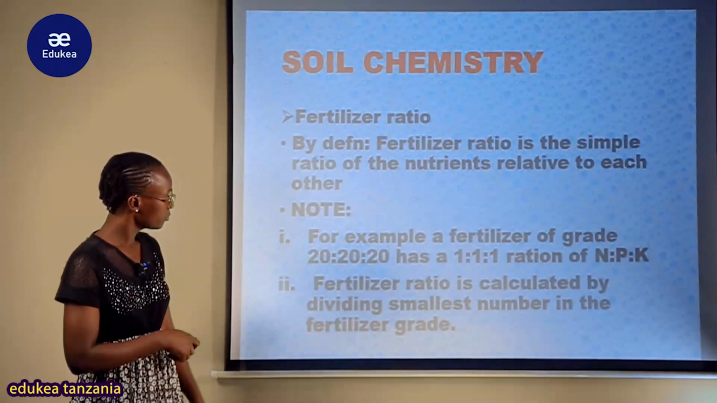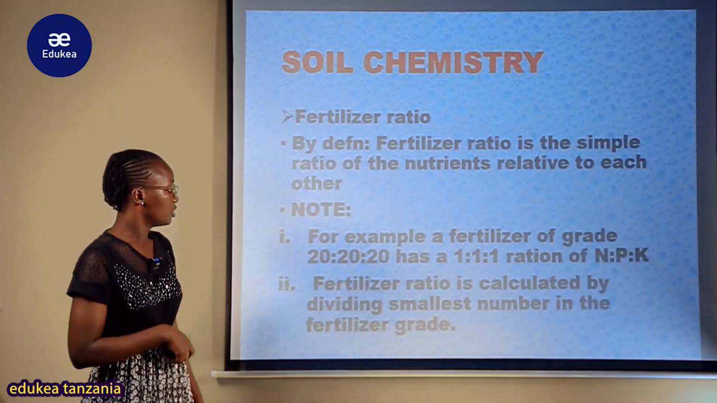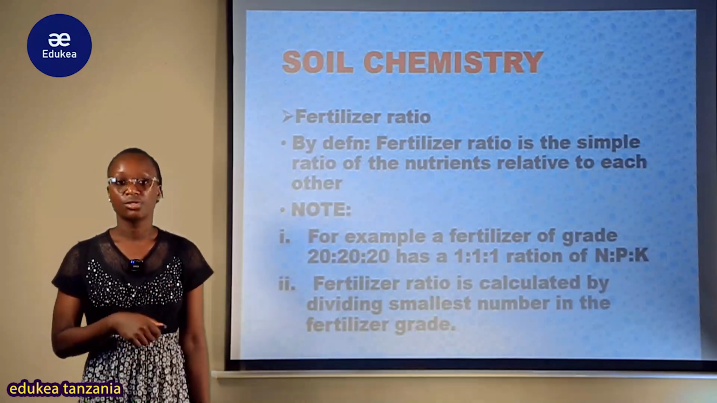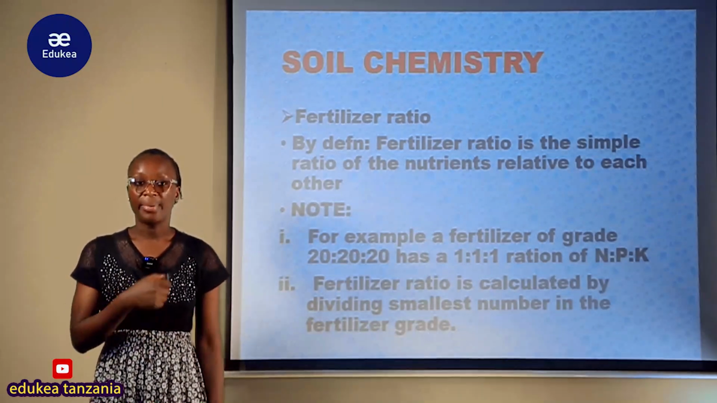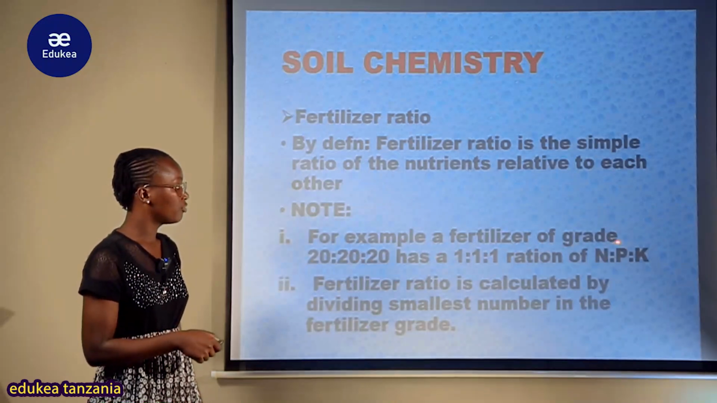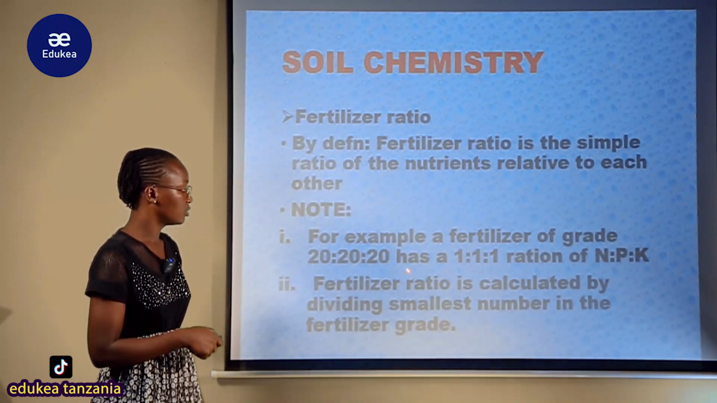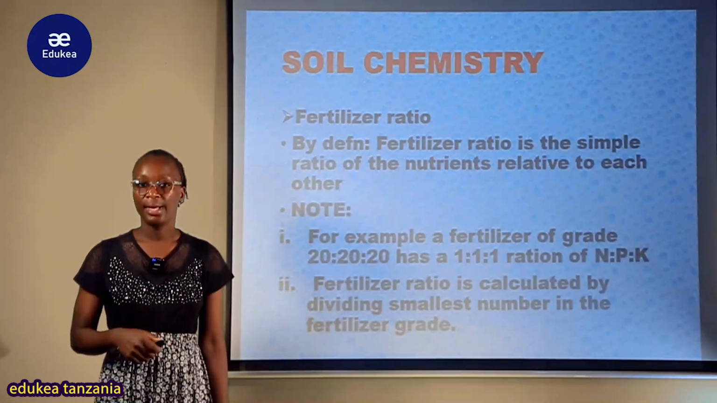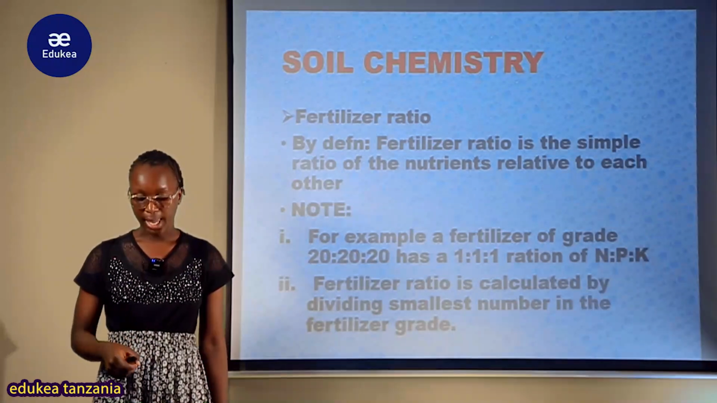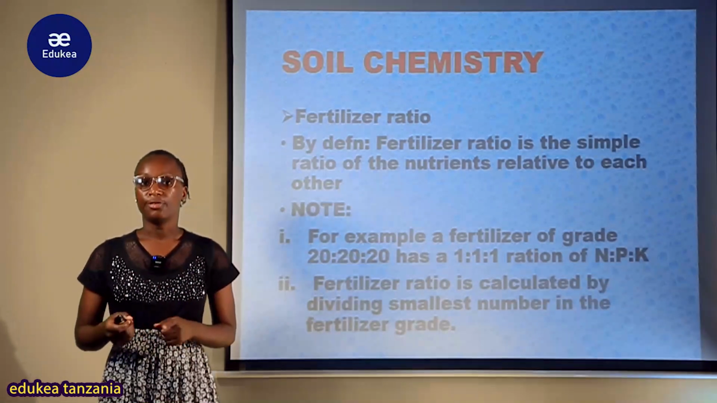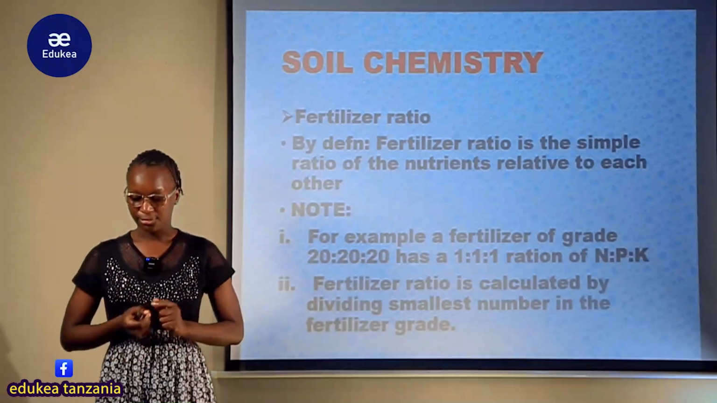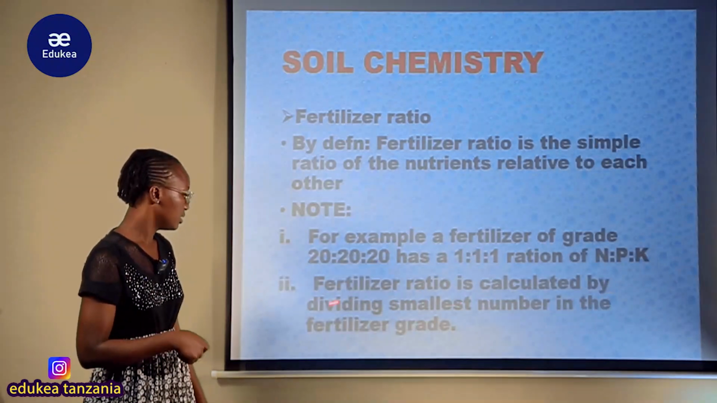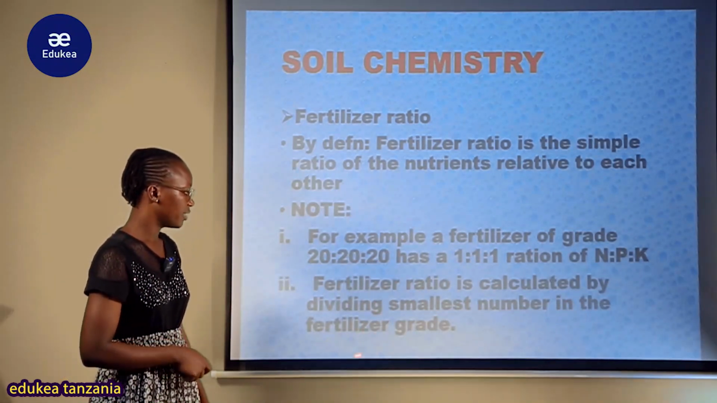Now, here is a good demonstration in how we can find these fertilizer ratios. Kwamba jinsi gani hizi ratios tunaweza tukaziweka katika simple number ratios. So, for example, a fertilizer of grade 20:20:20 has a ratio of 1:1:1, ambayo hii hapa ni relative to N ratio P ratio K. Kwamba 20 is for nitrogen, another is for potassium, another is for phosphorus. Now, fertilizer ratio is calculated by dividing by the smallest number in the fertilizer grade.